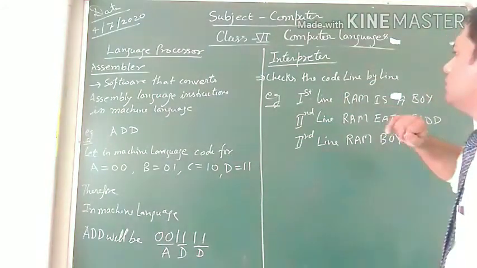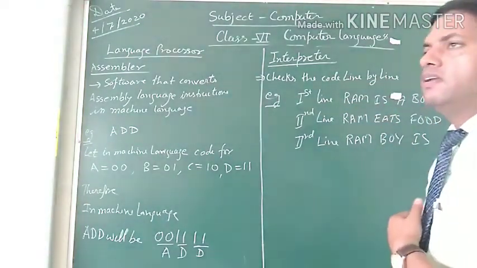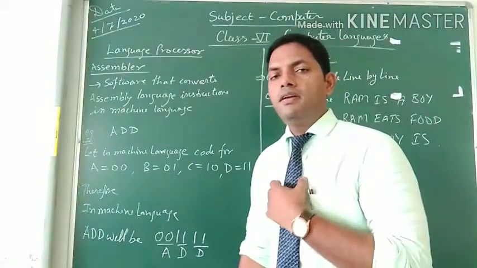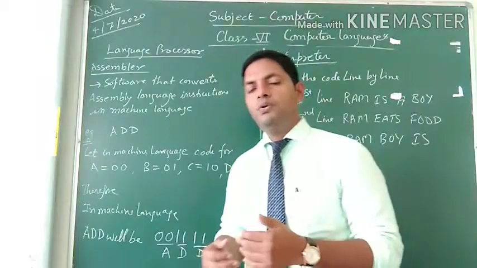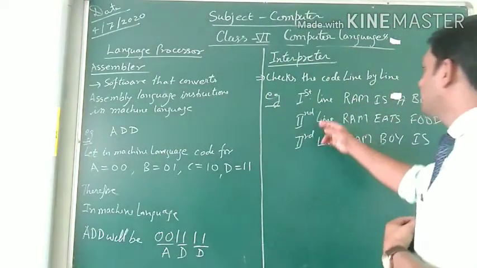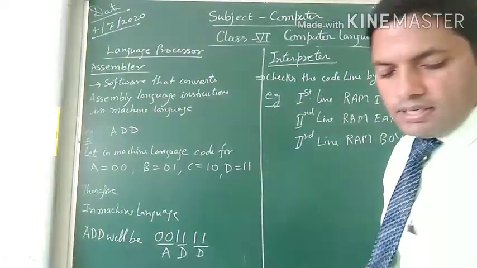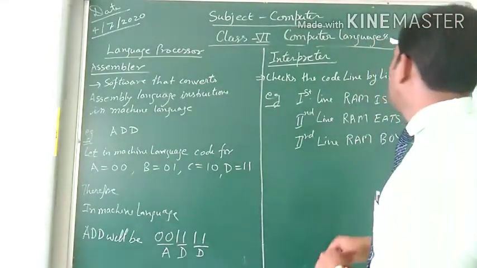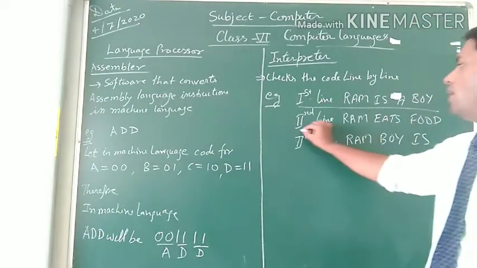In interpreter, the code is checked line by line. Whichever code we are writing, the code is checked line by line. For example, this is just for understanding, this is not a code. In the first line it is Ram is a boy.